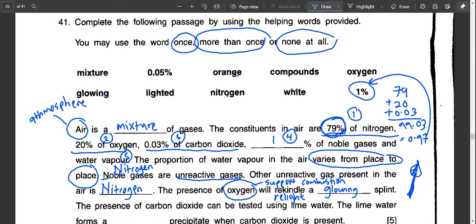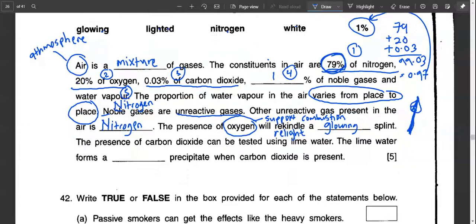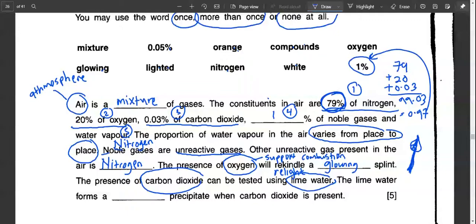Next one, the presence of carbon dioxide can be tested using lime water. The lime water forms a white precipitate when carbon dioxide is present. So the test for carbon dioxide is lime water, and you have to memorize that it will always produce a white precipitate.